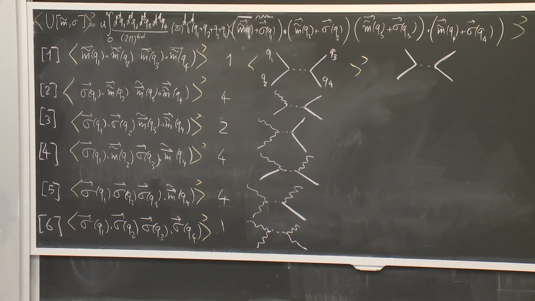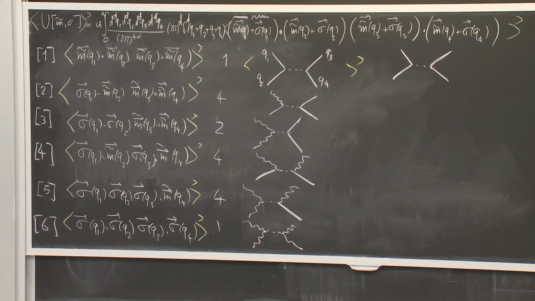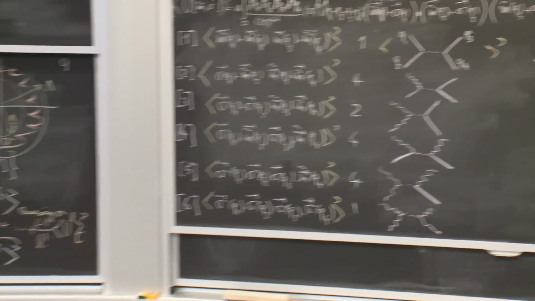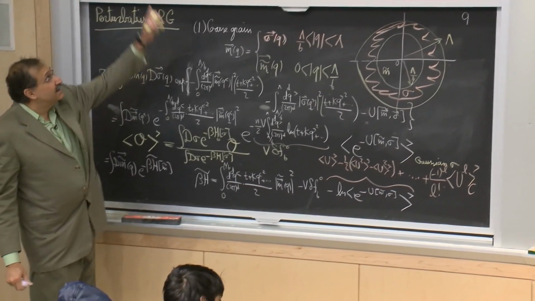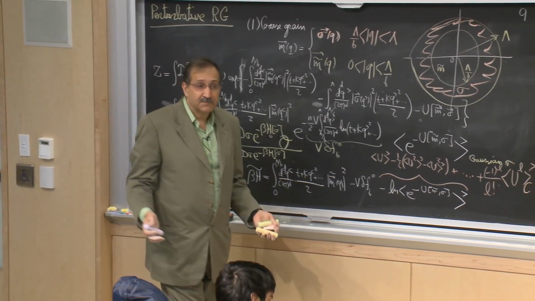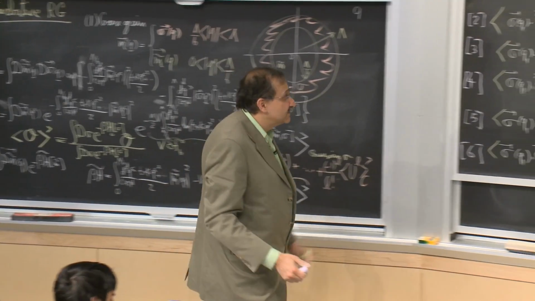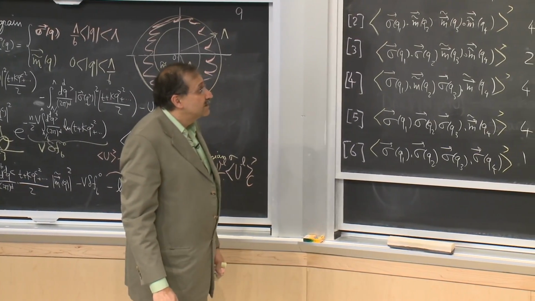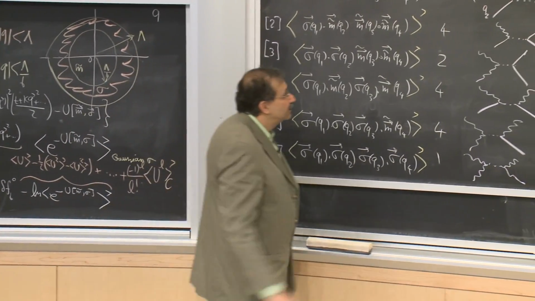And clearly, that would be a term that would contribute to my beta H tilde, which is identical to what I had originally. It is again m to the 4th. So that we understand.